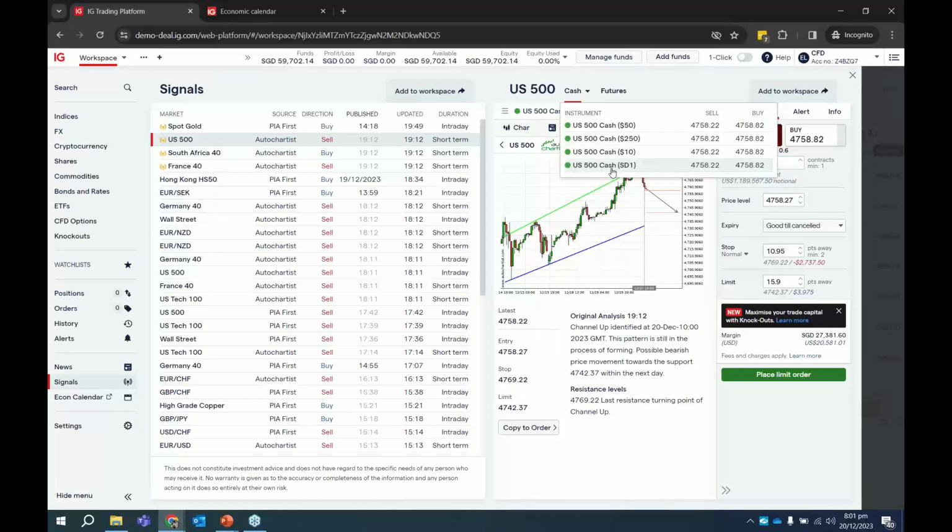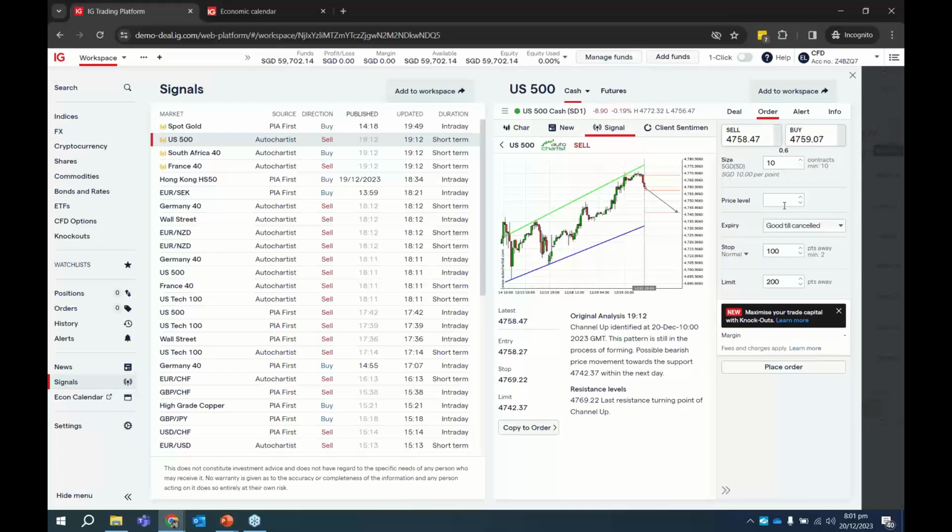So just change to, let's say, most typically for Singaporeans or for our Singapore account, we are always looking to trade the SD1 contract. So just change it to the appropriate one, copy to order, and you can just place the trade. Okay, so this is very useful for like a secondary confirmation for yourself.